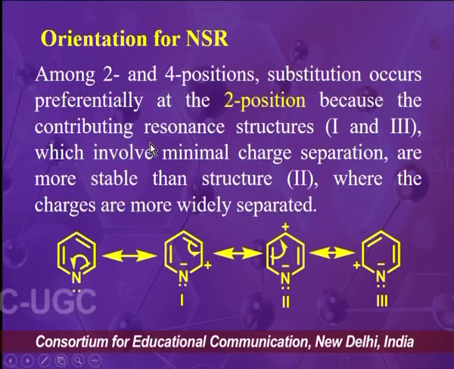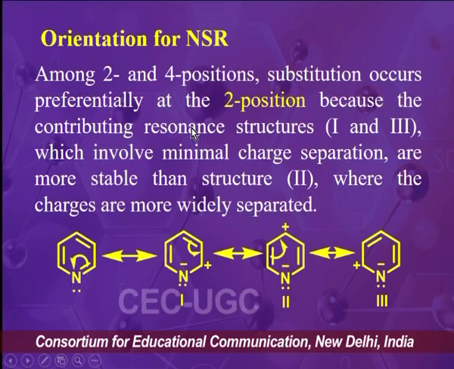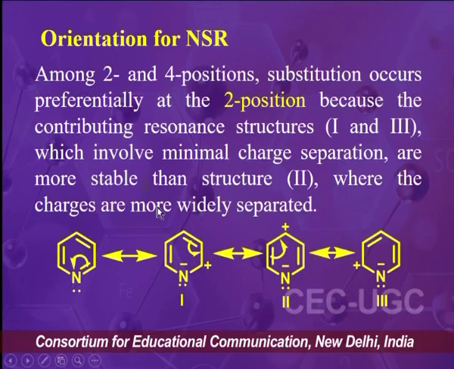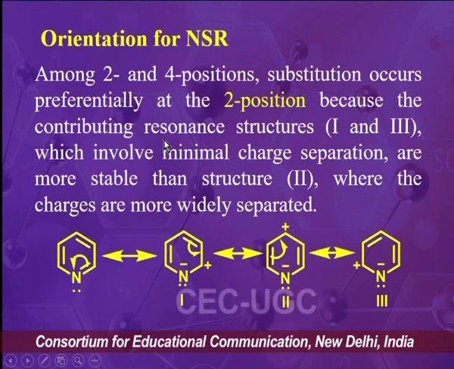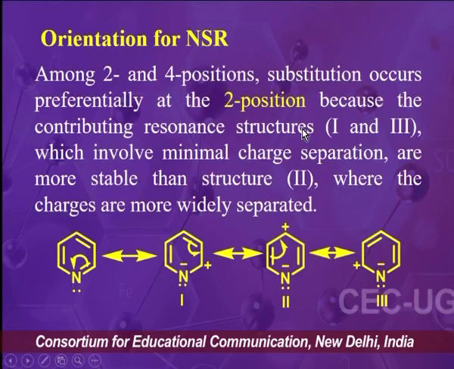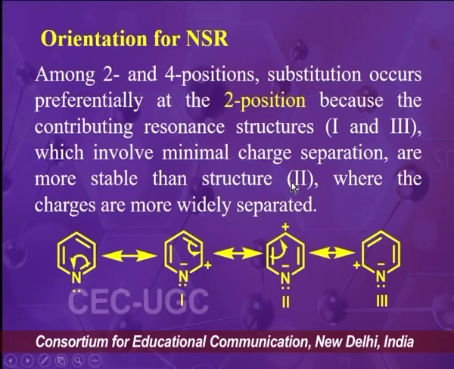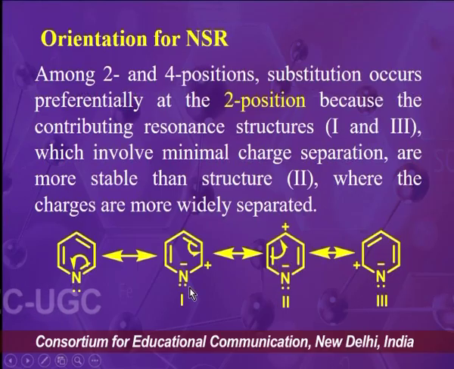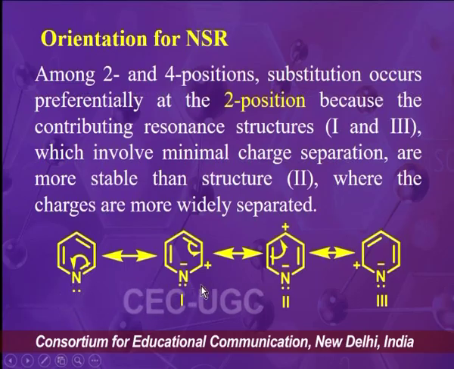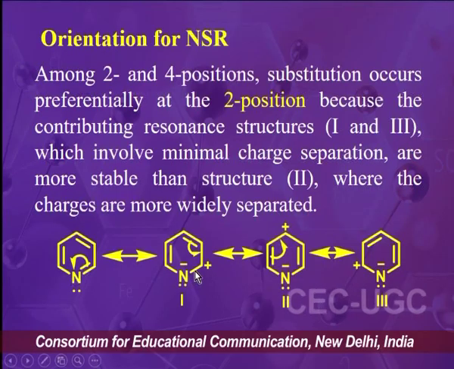Now among position 2 and position 4, the nucleophilic substitution reaction is preferred at position 2 of the pyridine ring, because in this case the contributing resonance structures, that is 1 and 3, which involve minimum charge separation, are more stable than structure 2 where the charges are more widely separated. So that's why among position 2 and 4, the preferred position for the nucleophilic substitution reaction is position 2.